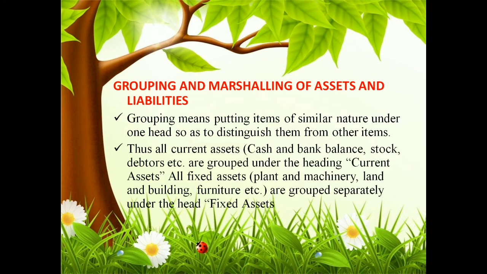So this is the process of grouping. For example, in current assets, you are putting all these things, that is cash in hand, cash at bank, stock, debtors, all grouped under the head of current assets. And in fixed assets, you are putting things like plant and machinery, land and building, furniture, etc., grouped separately under the head fixed assets. So you are combining or grouping the entire things and putting them in a single one, that is called the process of grouping.